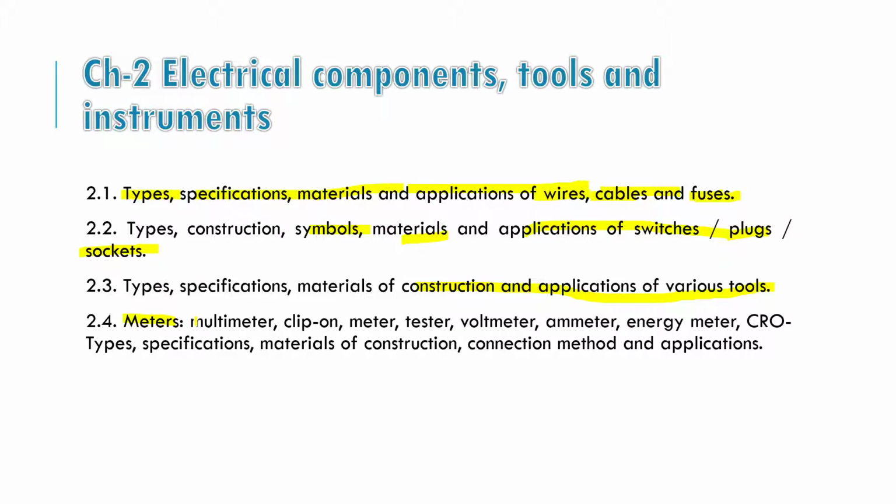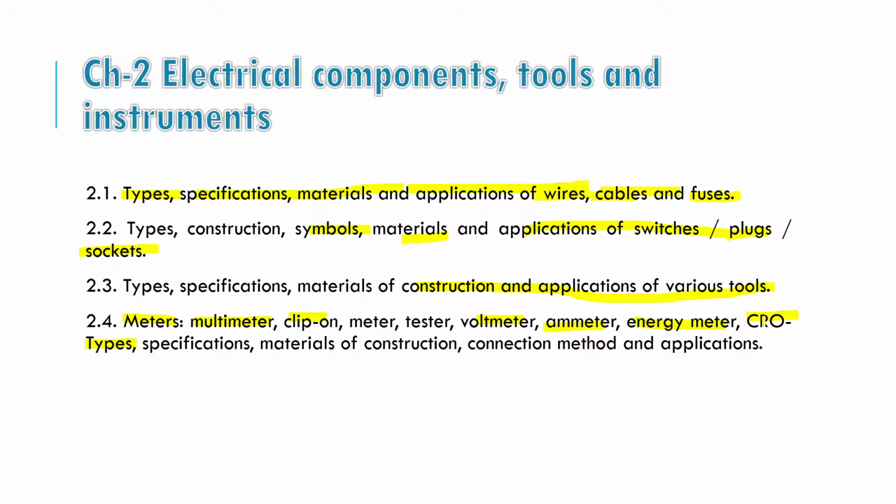We will study the various types of meters to measure electricity, like the multimeter, clip-on meter, voltmeter that measures voltage, ammeter that measures current, and energy meter that measures energy. CRO, the cathode ray oscilloscope, is used to see electric graphs that we cannot see with our eyes.